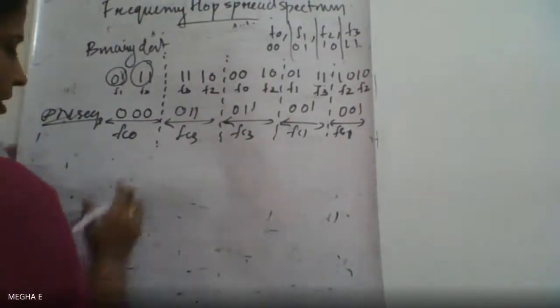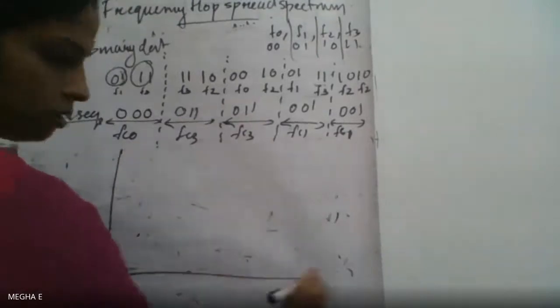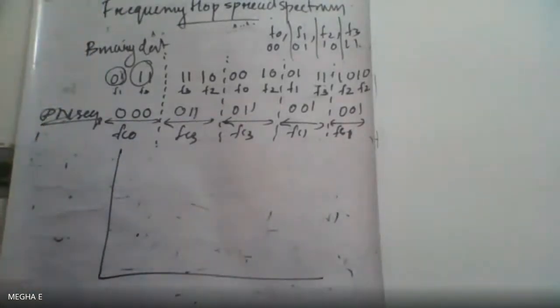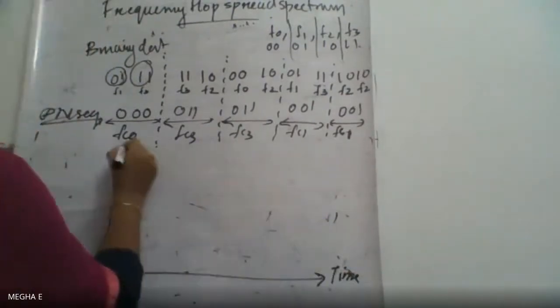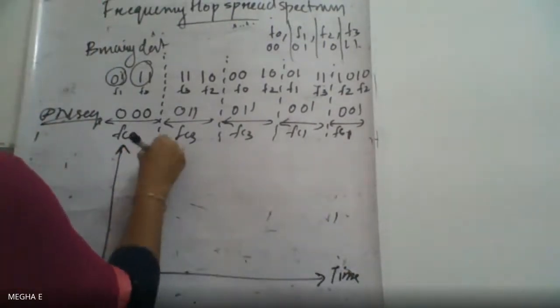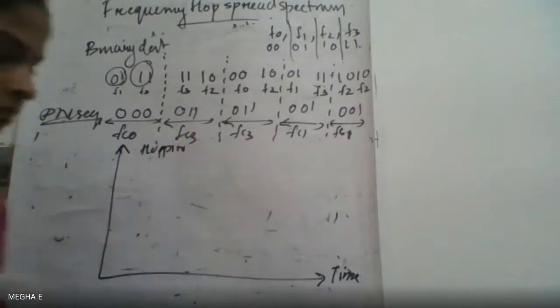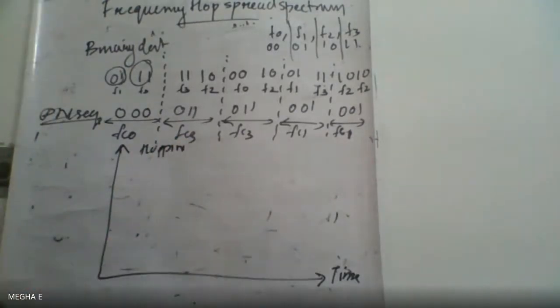So we are now representing the hopping. So this is our time and this is our hopping.